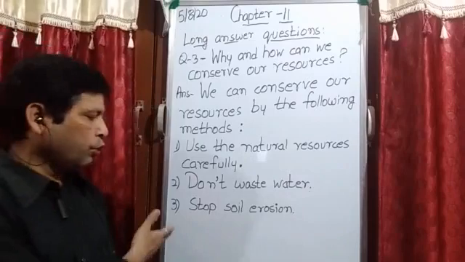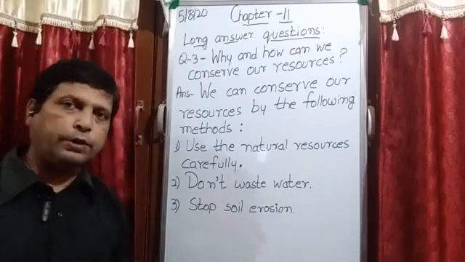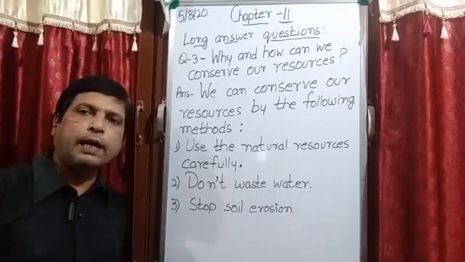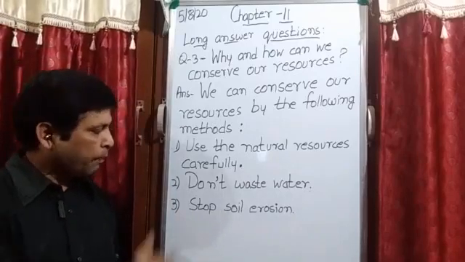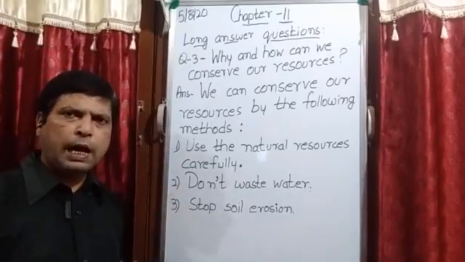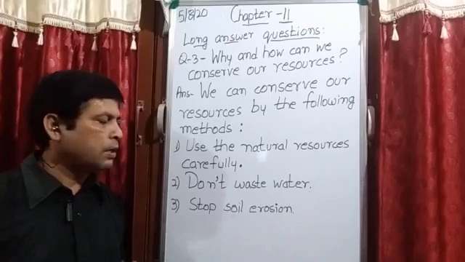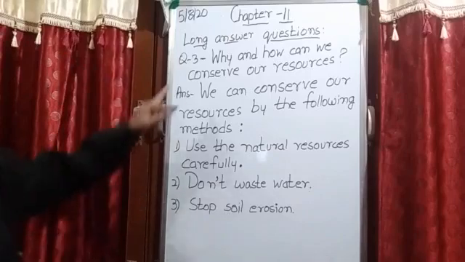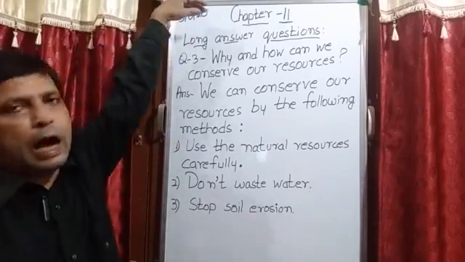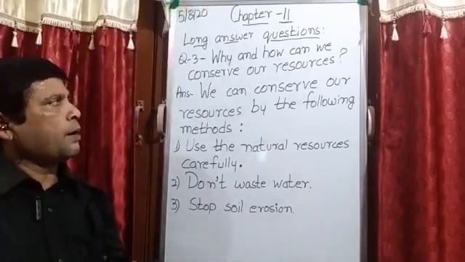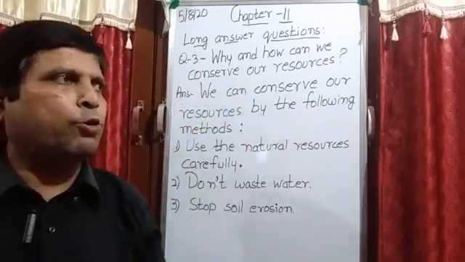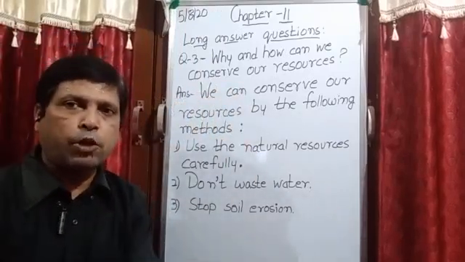Okay, firstly note down these 3 points from the board. Then after that I will rub the board and write the next point. Up to this I explained, and when I write the next points, I will explain those also. So the question is, why and how can we conserve our resources? It means what we have to do to save these natural resources.